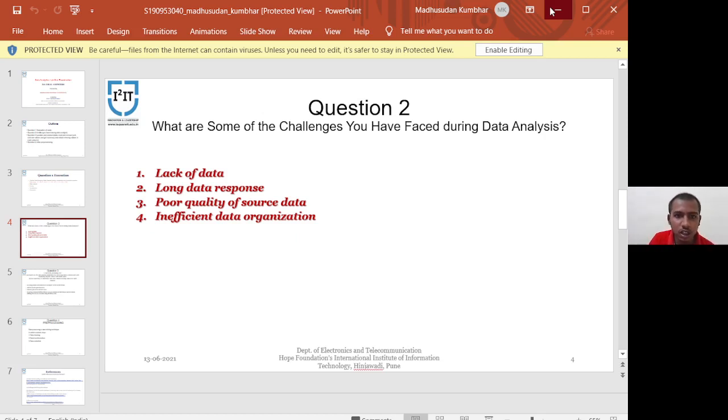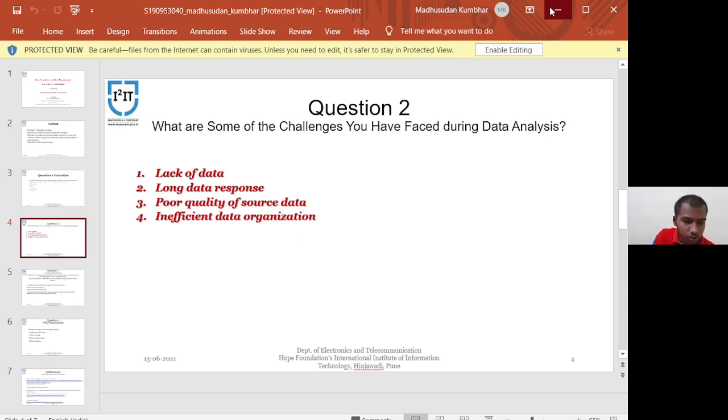Then second is slow data response. This usually happens when you need to receive insight in real time, but your system is designed for batch processing, so the data you need here and now is not available, as it is still being collected and preprocessed. Then our third point is poor quality of source data. If your system relies on data that has defects, errors, or is incomplete, you will get poor results. That is our third challenge we face during data analysis.